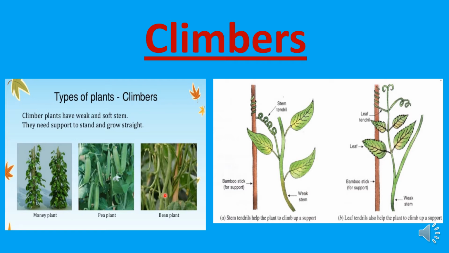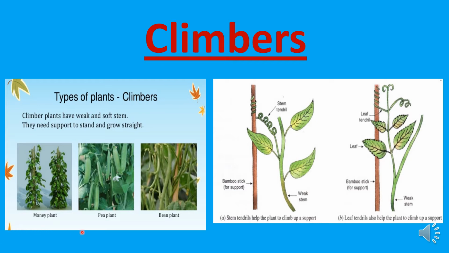Children, listen carefully to understand. Plants with weak and soft stems that need the support of other plants, sticks, walls, etc., to grow straight are called climbers.